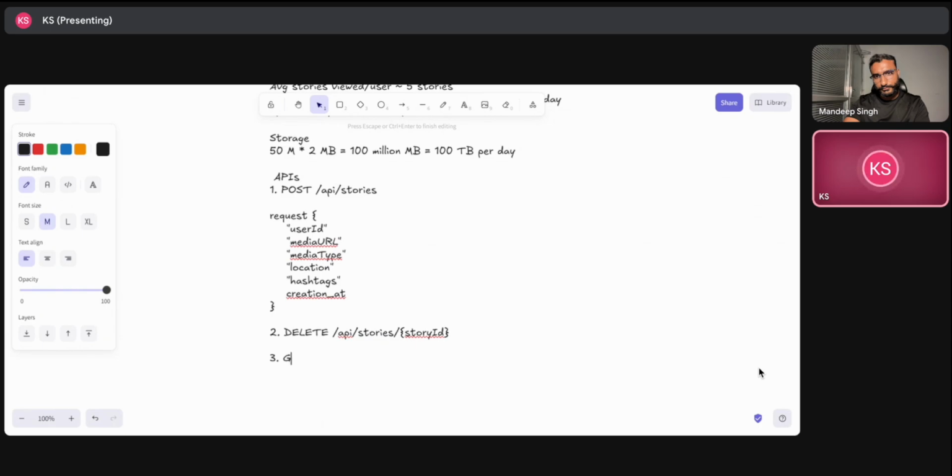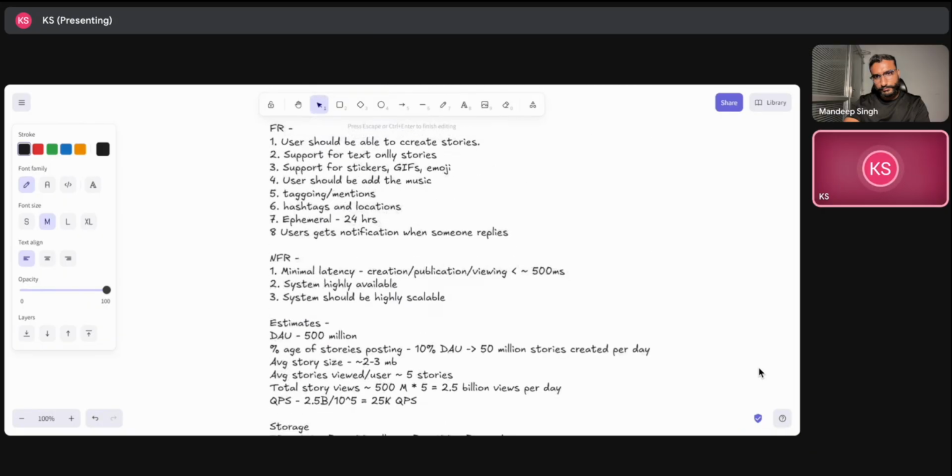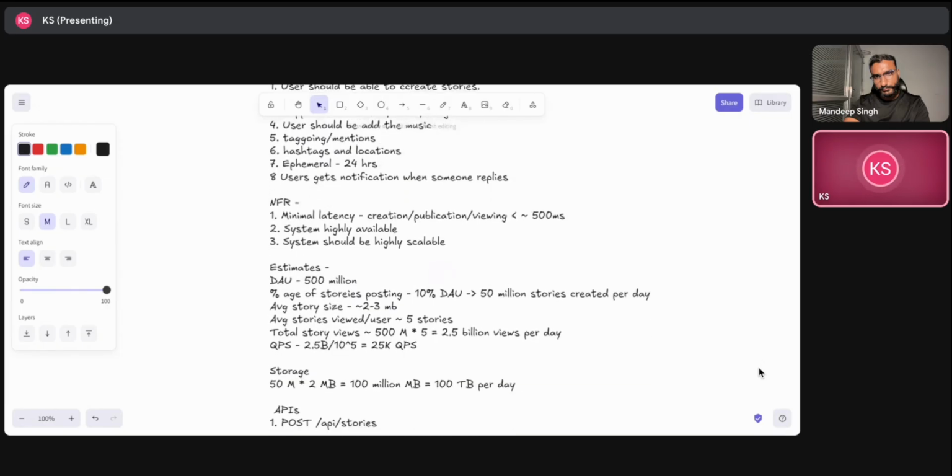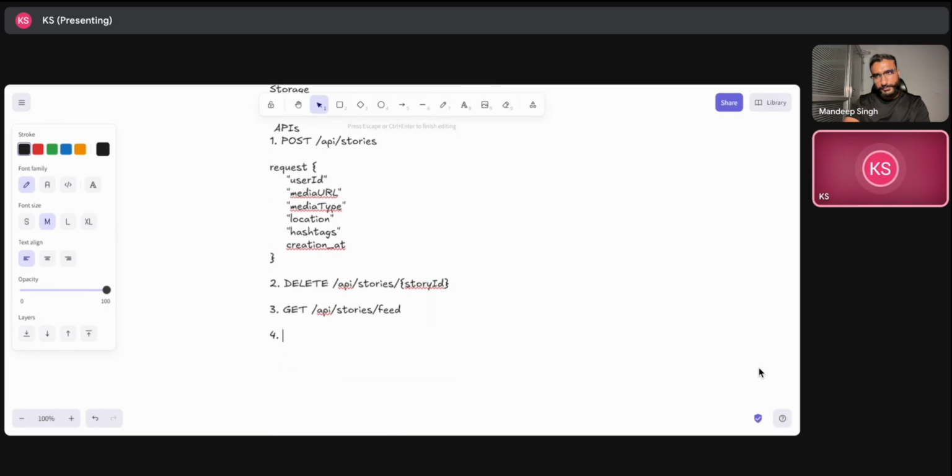Another one will be getting the feed, which is important for us. We need to generate the feed of stories for the user as well. Are we taking into account the reactions of the users, like a user likes or reacts? We can skip that for now. Sharing can also be something if we want, right? I think we can come back to these API endpoints later on. Yep, let's keep it as it is for now.